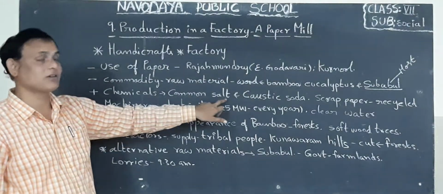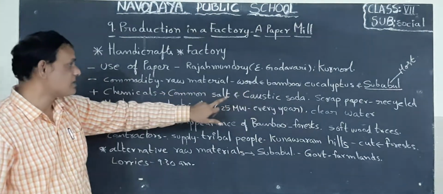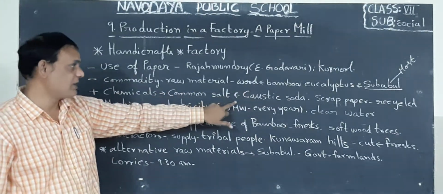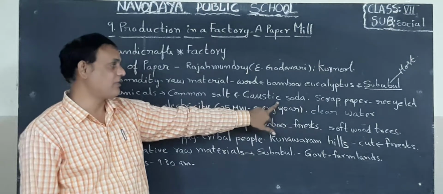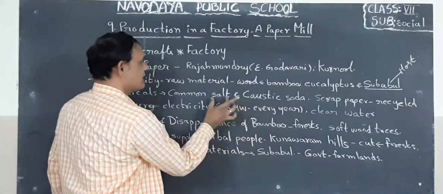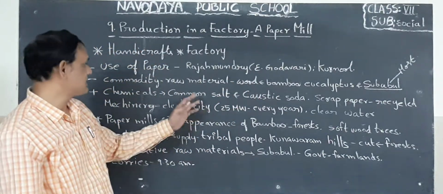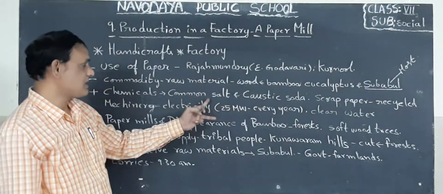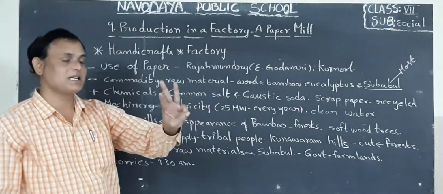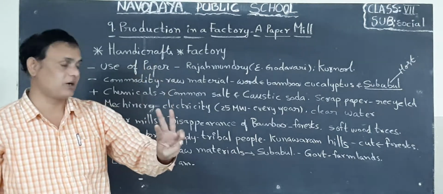We need common salt, children. Next one, caustic soda. So caustic soda, common salt, wood. These three are the raw materials of making paper.